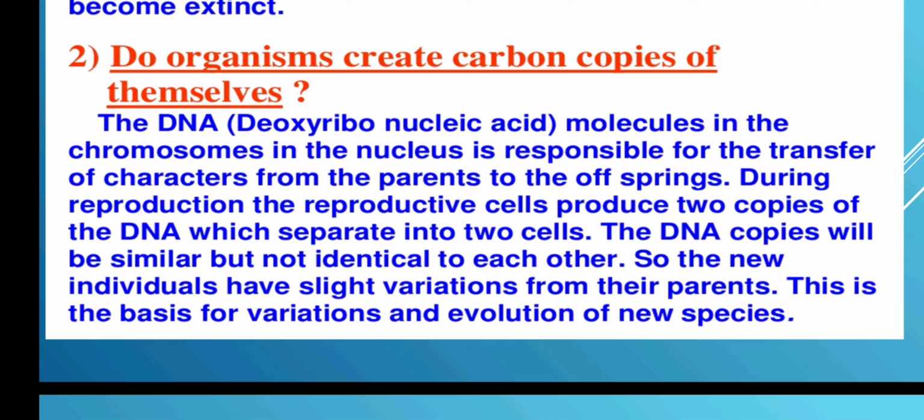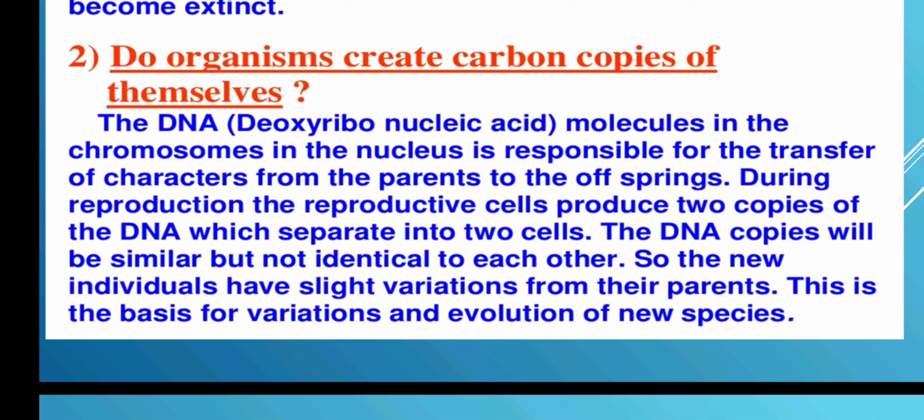So the new individuals have slight variations. So what do they have? They have slight changes. Variations is another word for changes. So there are some changes. In science we call them variations. So from whom do they have the variations? The copies from their parents. So the new individuals have slight variations from their parents. So this is the basis of variations and evolution of new species.